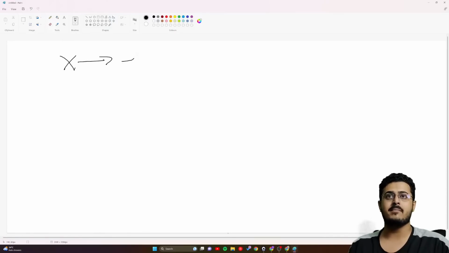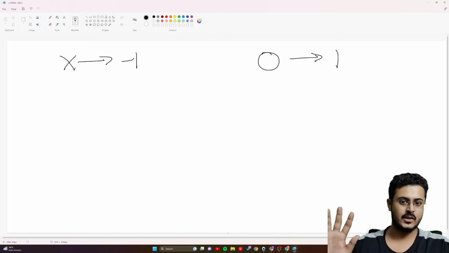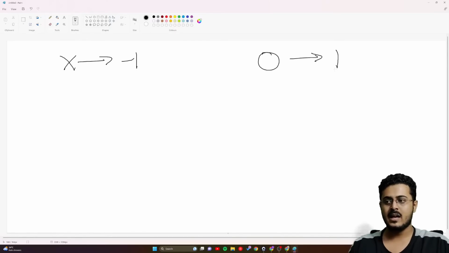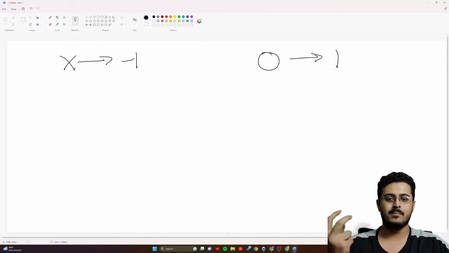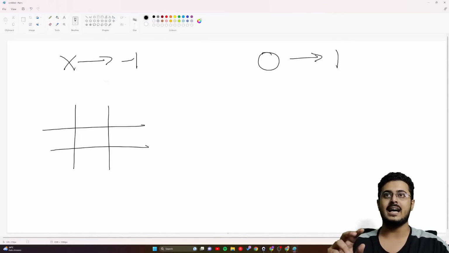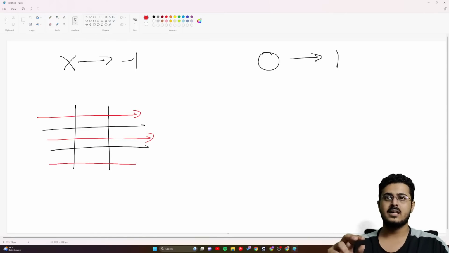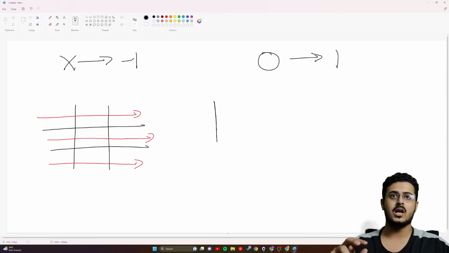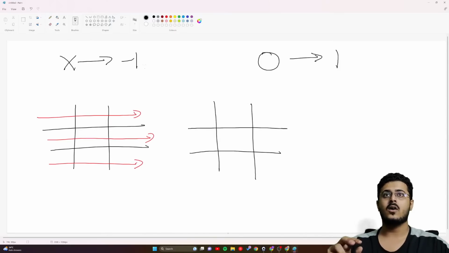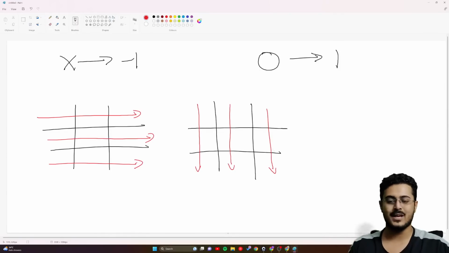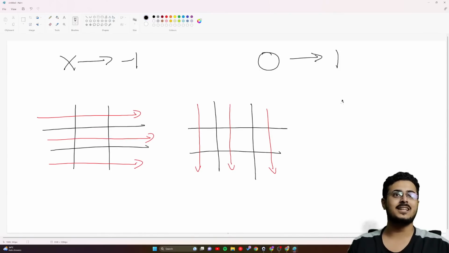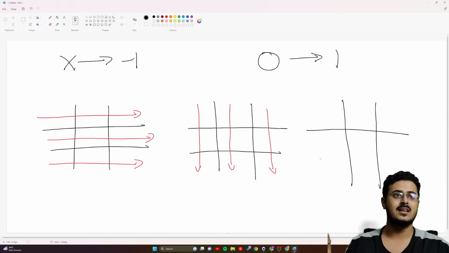X is represented by -1 and O is represented by +1. This is clear to everybody, right? Nothing too complicated about it. Now, what are the different ways in which somebody can win? Somebody can win if all the rows are of one particular type itself. Somebody can win if all the columns are of one particular type itself. And the last thing is that any of the diagonals are of one particular type.